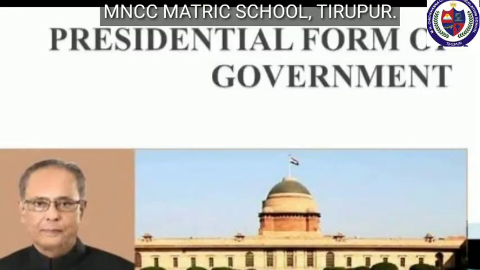Next topic, the presidential form of government. What is presidential form of government? The presidential form of government is also known as non-parliamentary or fixed executive system of government, basically built on the principle of separation of power, and is prevalent in the USA, Brazil, Russia, and Sri Lanka, among others.